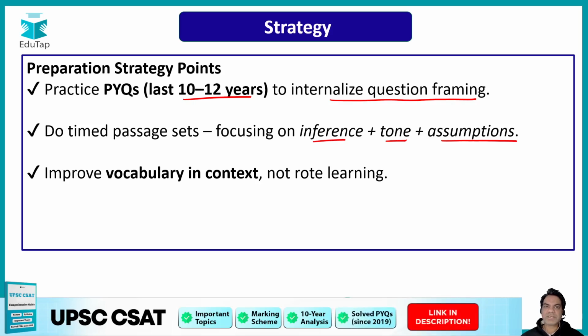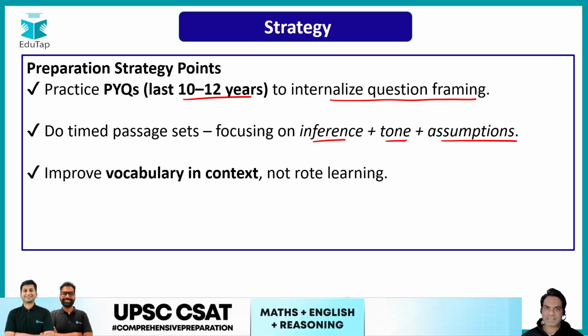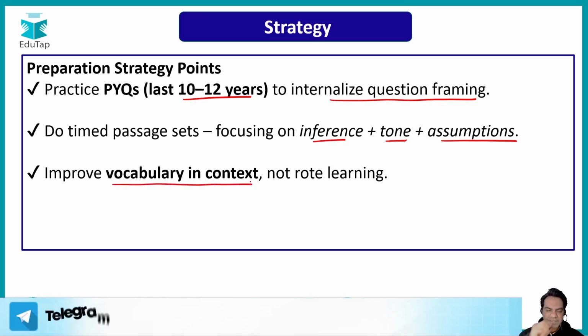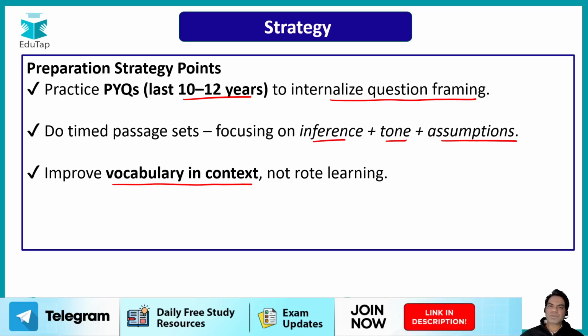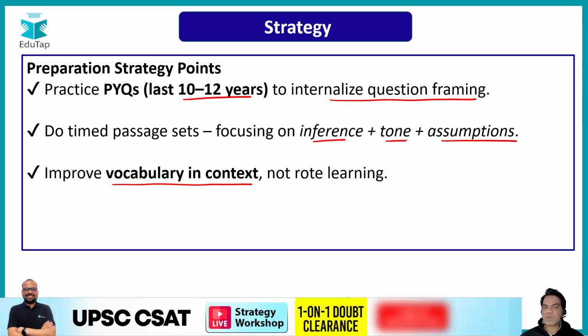So vocabulary cannot work in rote learning. It has to be understood in the context. In what context do we use that vocabulary? For example, guys, I'll give you an example. If I ask you, do you know the meaning of the word amicable? You may or you may not, right? So you can't just remember standalone meanings of words.